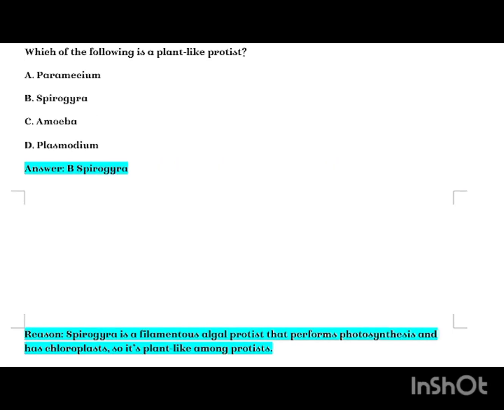Which of the following is a plant-like protist? A. Paramecium, B. Spirogyra, C. Amoeba, D. Plasmodium. Answer B. Spirogyra. Reason: Spirogyra is a filamentous algal protist that performs photosynthesis and has chloroplasts, so it's plant-like among protists.